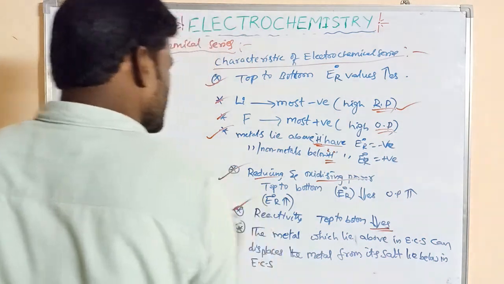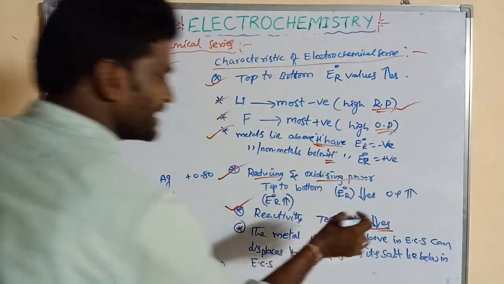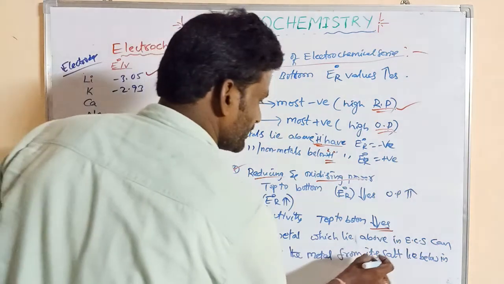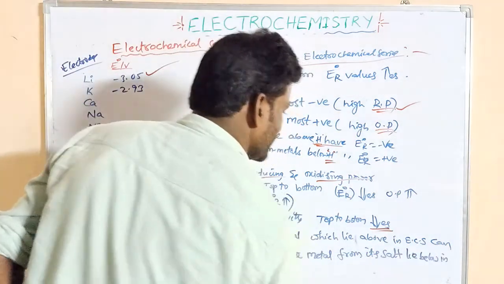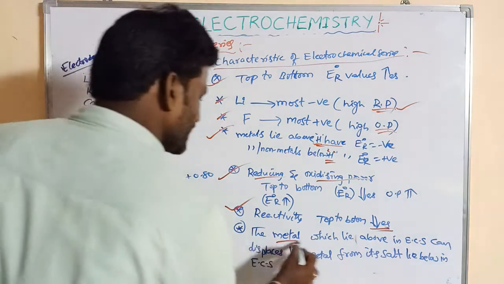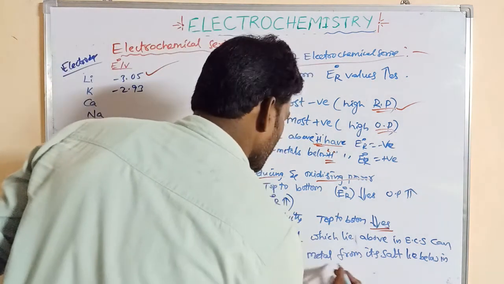Here another point is present. The metal which lies above in the electrochemical series can displace the metal from its salt that lies below in the electrochemical series. So we can take here a metal, and here also a metal.